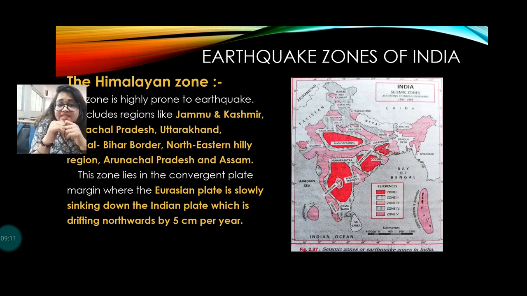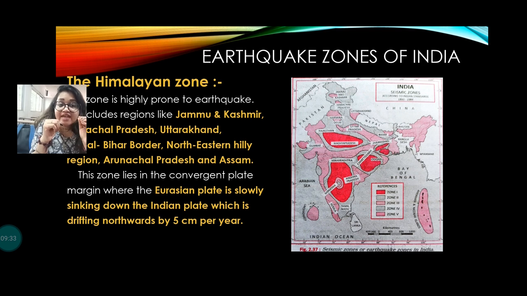There are a few regions or earthquake prone zones in India too. What are they? Mainly remember the Himalayan zone. In the Himalayan regions, a highly earthquake prone zone is there: Jammu and Kashmir, Himachal Pradesh, Uttarakhand, and also the Bihar border, the northeastern hilly region, and Arunachal Pradesh.